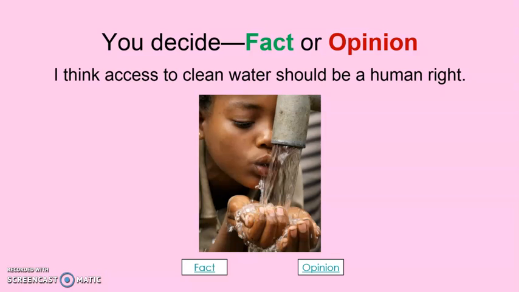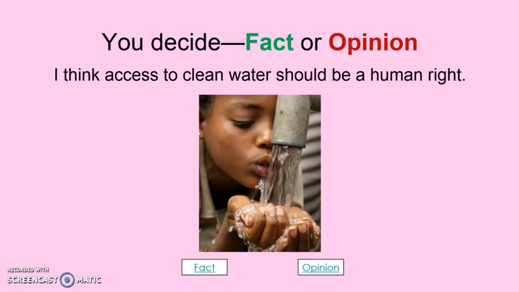What do you think it is? Is it a fact or an opinion? I think access to clean water should be a human right. Can you see the signal words? Okay, exactly. That's right. This is an opinion because this statement shows what you personally think about something. This is like a judgment that cannot be proven true or false.